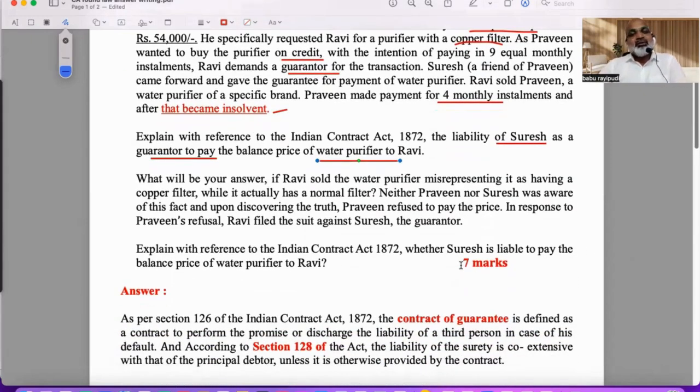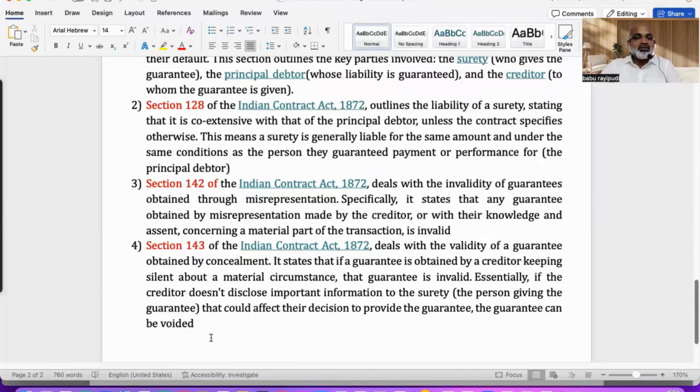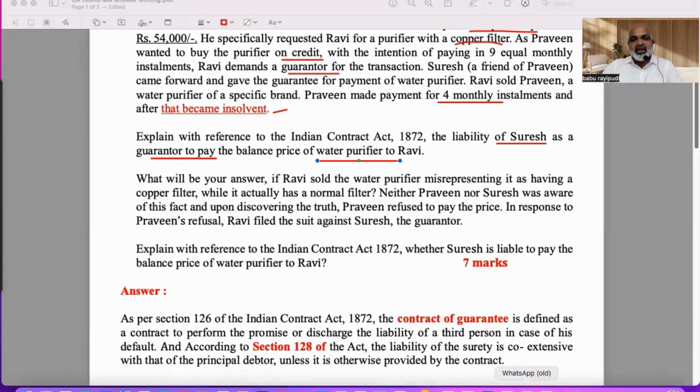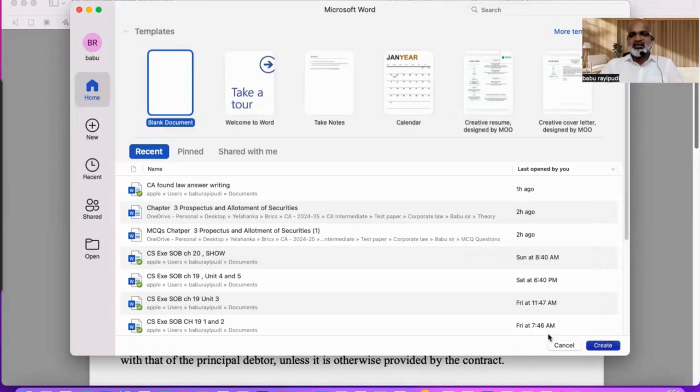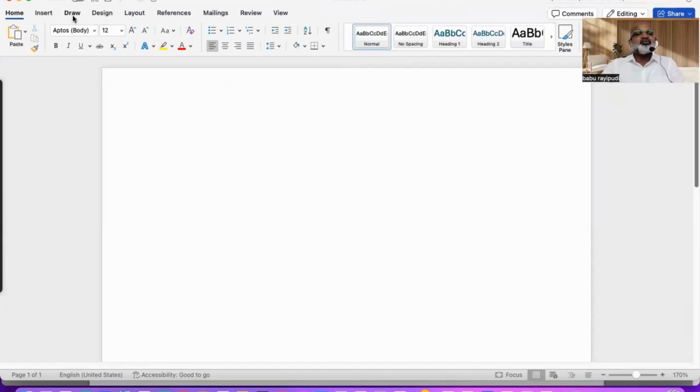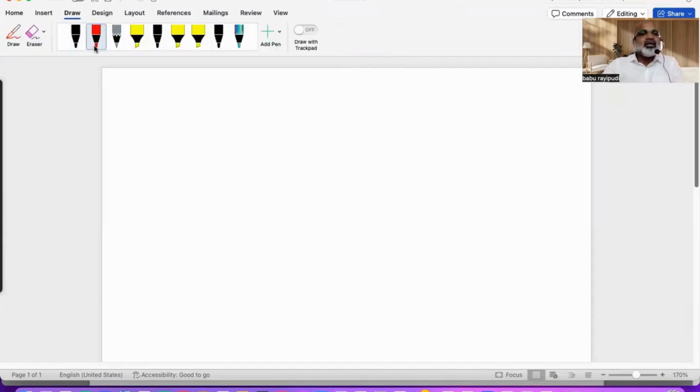Is my point clear? So you have to create some charts like that. I mean, immediately you have to create positions. If you do not create positions, what happens? You will get confused. Have some patience. CA means patience only. If you show some patience, then you're going to understand many things, right? All right. Now, so what I'm saying, you have